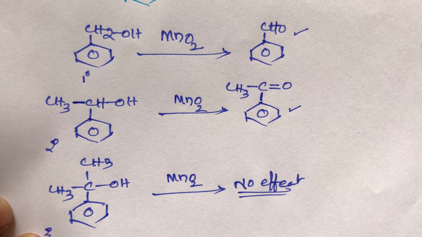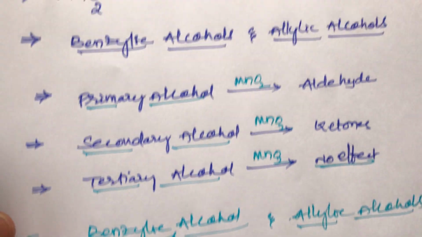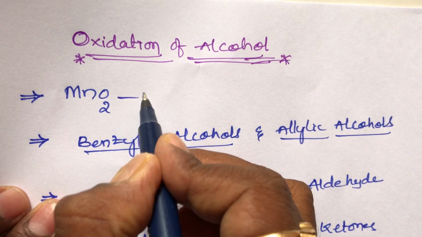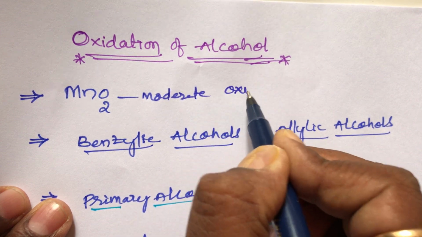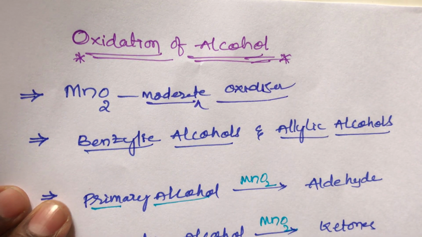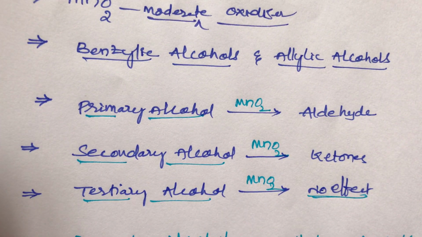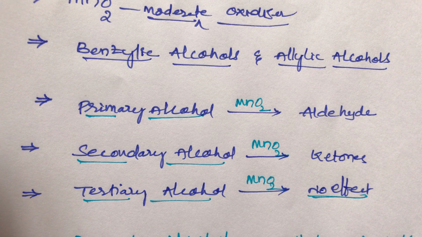When tertiary alcohol is oxidized with MnO2, there is no effect. This is the most important thing. MnO2 acts as a moderate oxidizer. It can oxidize primary and secondary alcohols, only for benzylic and allylic alcohols, giving aldehydes and ketones.